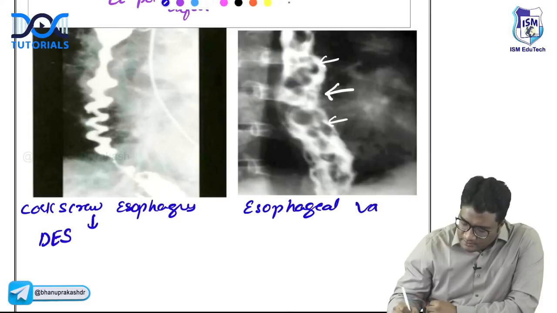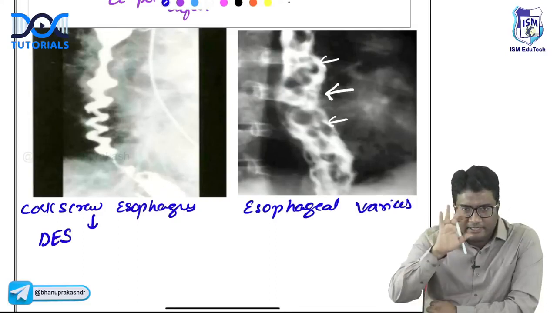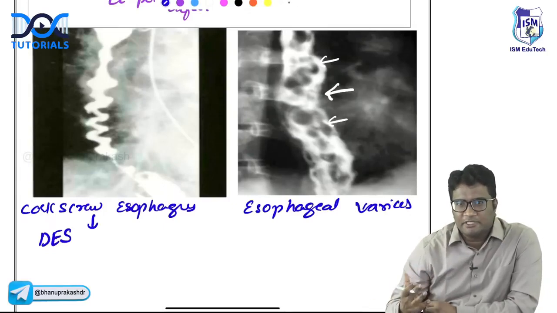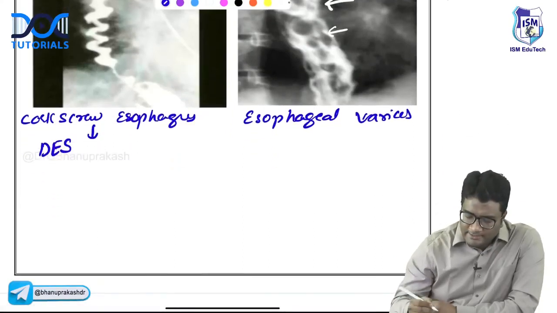Esophageal varices. The irregular vessels that you have in the esophagus appear as filling defects. Curvilinear, serpiginous filling defects, these are your esophageal varices. How would cancer look?